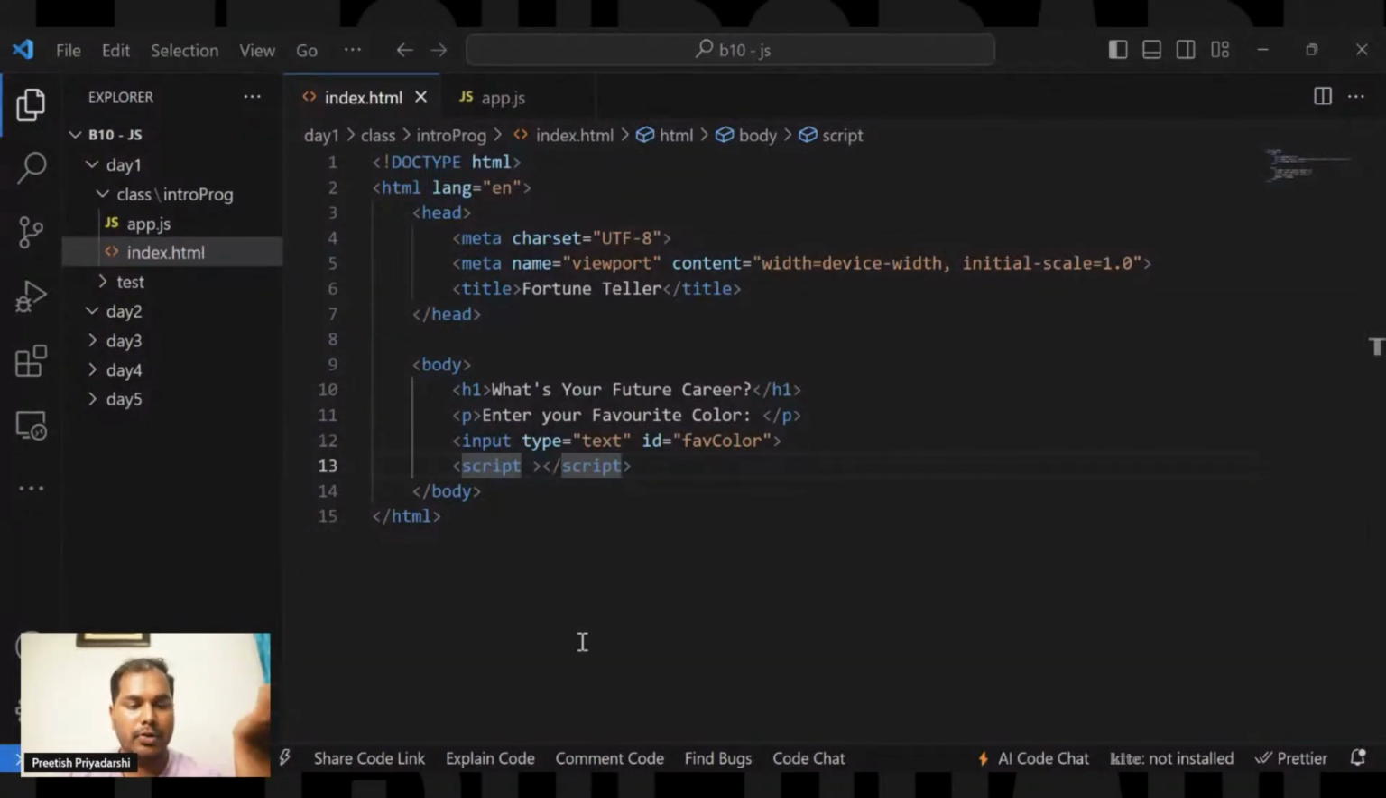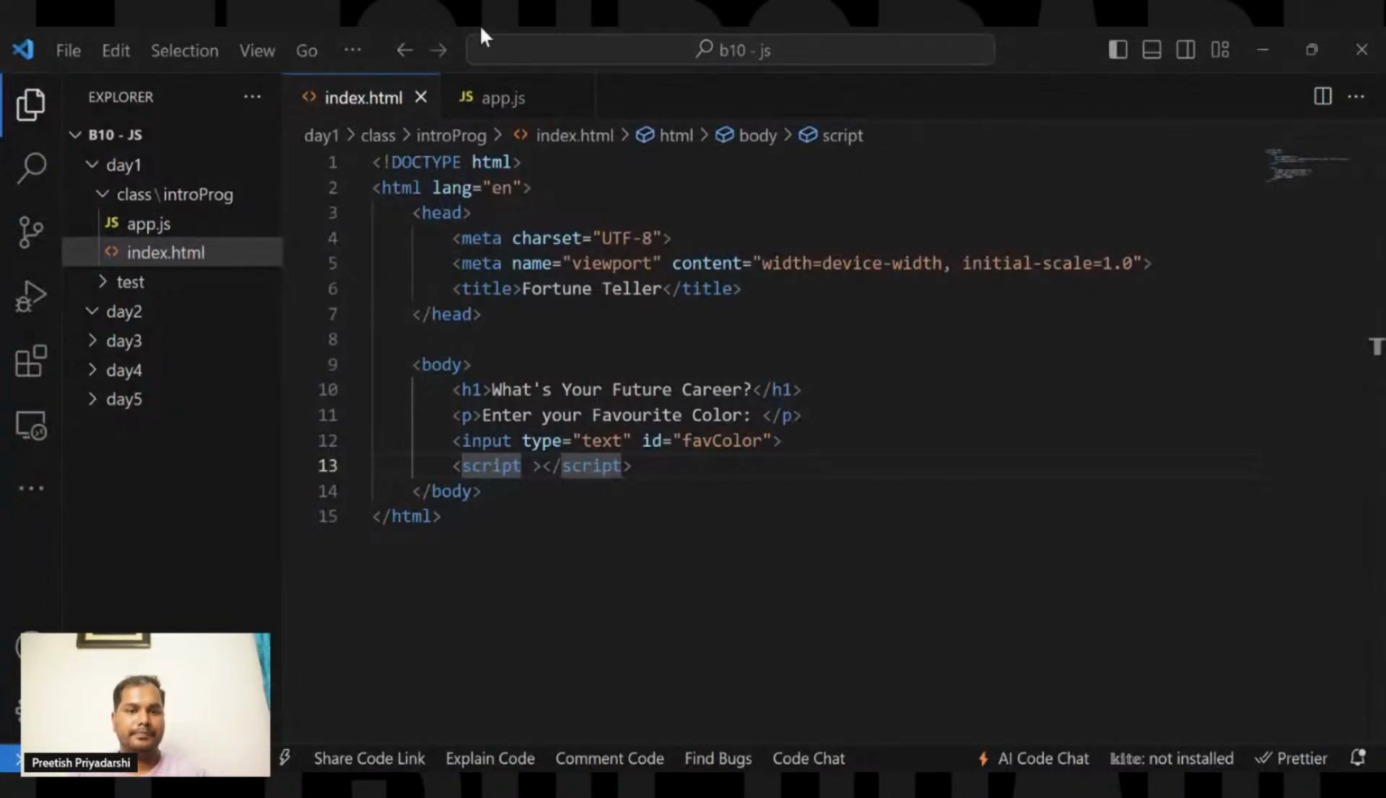Okay, so here I am implementing the script at the end of the body. This is one of the questions that is mostly asked: why am I using the script tag at the end, not at the beginning, not after the body, but at the end of the body? There is a reason. What happens if my JavaScript code is very big and lengthy?